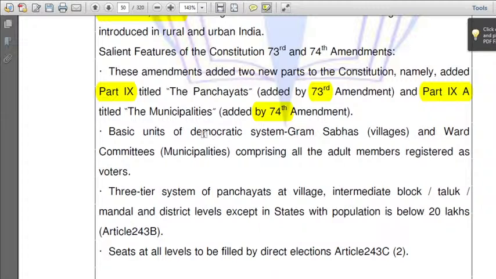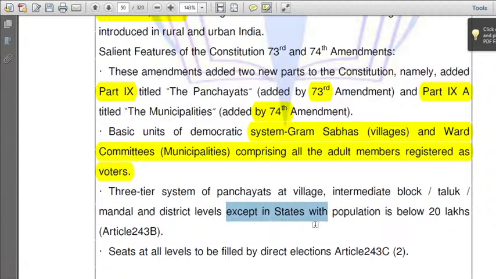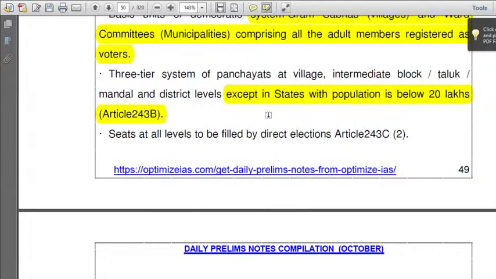Next, it serves as the basic units of the democratic system, Gram Sabhas and ward committees, comprising all the adult members registered as voters. So this is a three-tier system of government: panchayats at village, intermediate block or taluk mandal, and district levels, except in states with population below 20 lakhs. This is an important point to be noted. UPSC can also frame questions on it. Terms like except, any, all are the most favorite topics of UPSC.